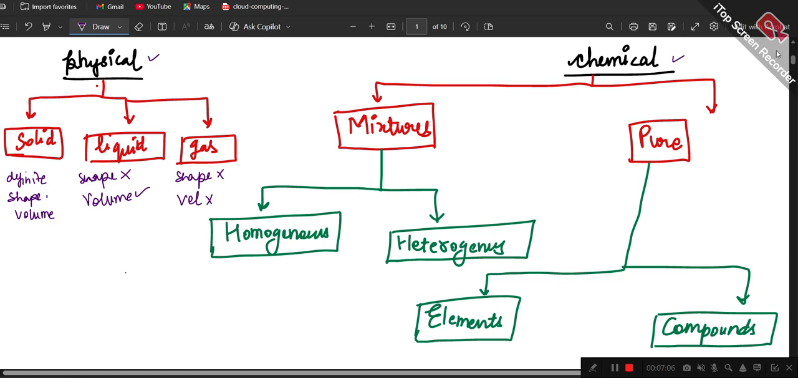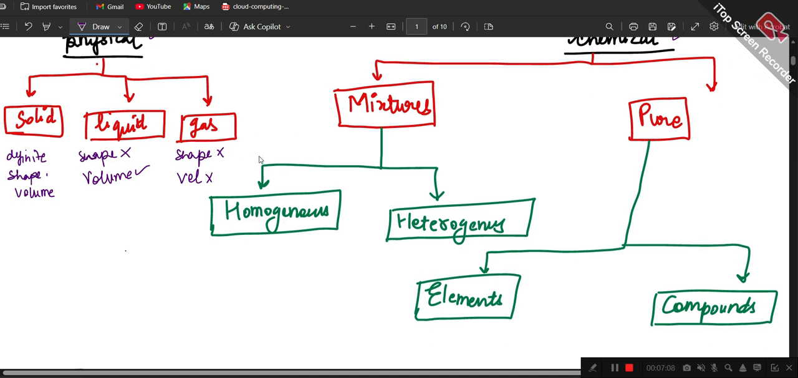Now when I come to the mixtures part, in a mixture there are more than two different kinds of particles, so there is a variable composition that you are going to observe in mixtures. In a pure substance, there is going to be a fixed composition. The same kind of atoms and molecules will be present throughout the pure substance.